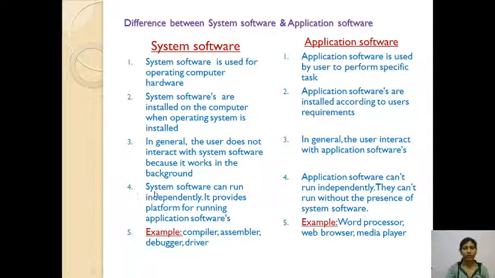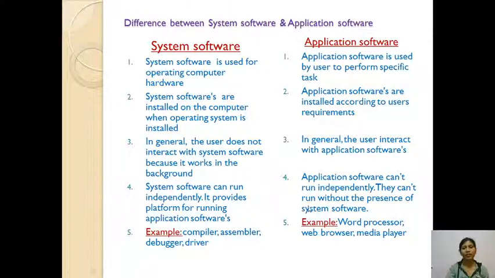The fourth one is that system software can run independently. It provides a platform for running application software. If you want to run any application on your device, we need system software for that, meaning it runs independently. Application software can't run independently.